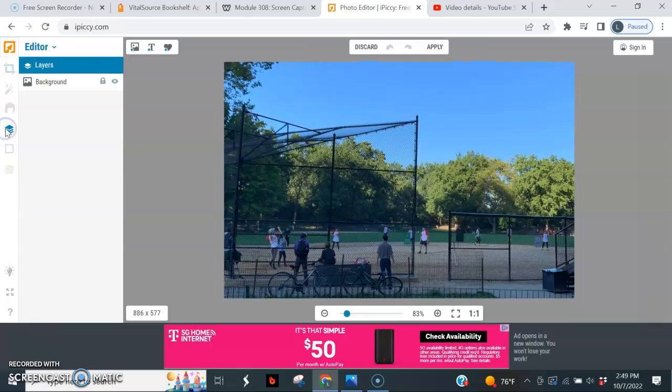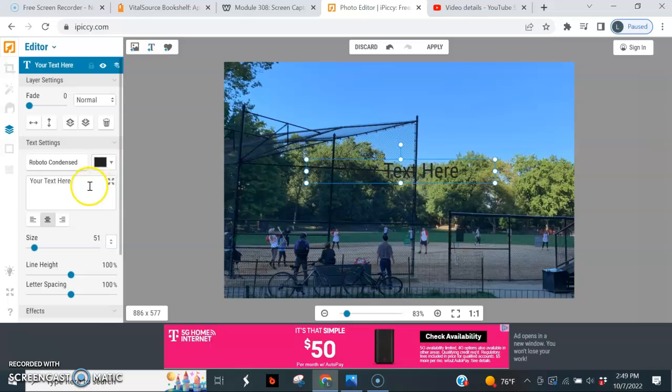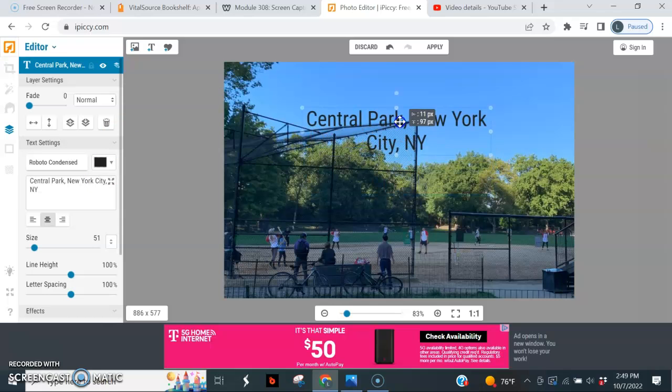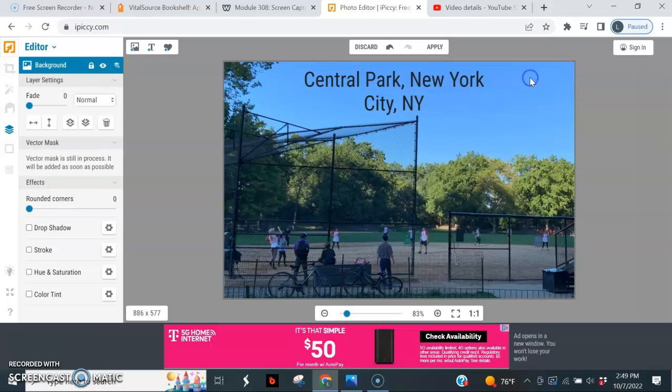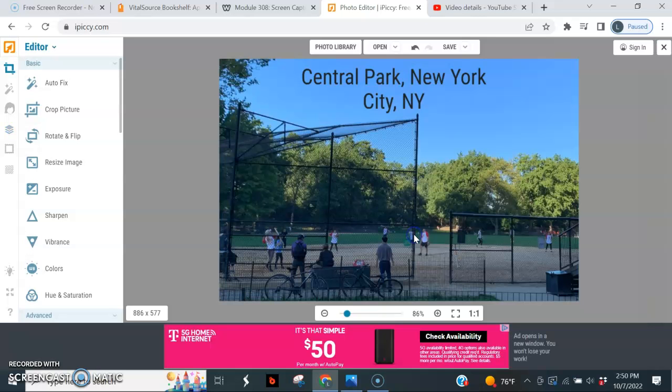I want to add some text to this photo. Okay, go to T, add text, and we're going to go to the text box here, and I'm just simply going to write Central Park, New York City, New York. Of course, it's tough to see that there, so we're going to raise it up and center it right there. Okay. And once we're good to go there, we're going to hit apply up at the top of the screen. And now we have text over our photo.